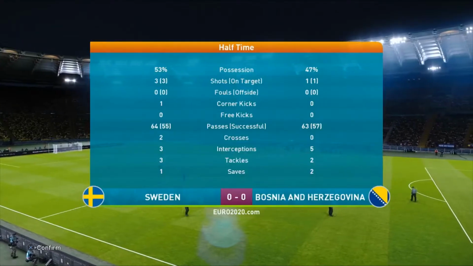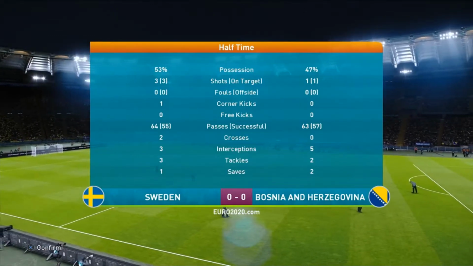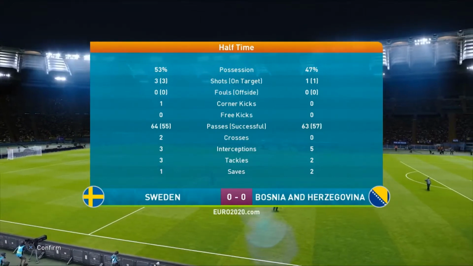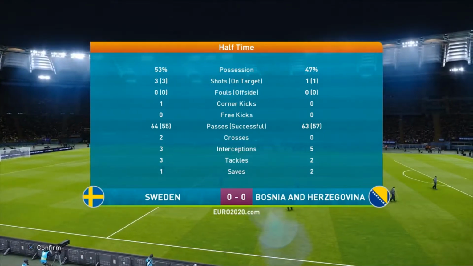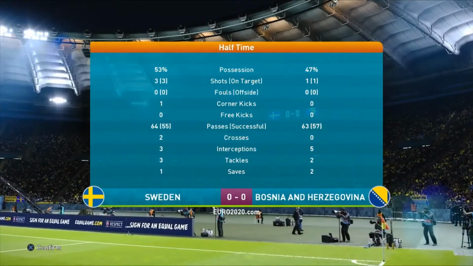Well, as we can see stats-wise of this game so far, it has been a lot of Sweden: 3 shots, 3 on target. 1 shot, 1 on target for Bosnia, of course. That opportunity coming from Edin Dzeko not too long ago. 53% possession, 47 for Bosnia. It's still all to play for.